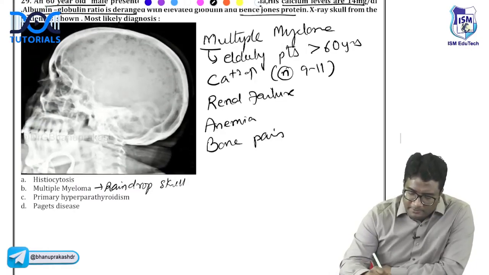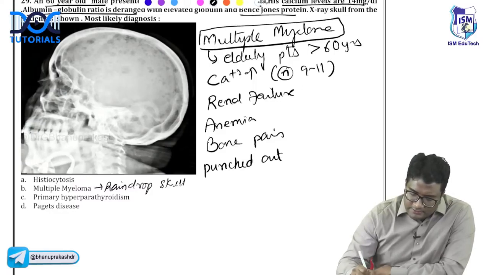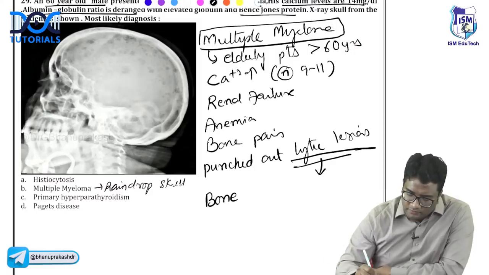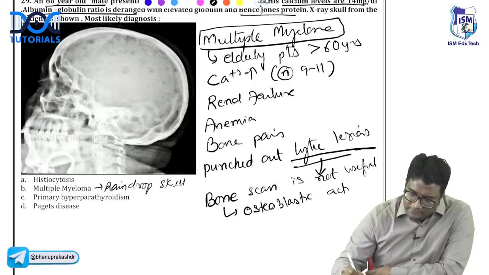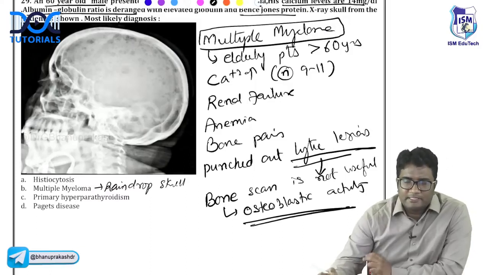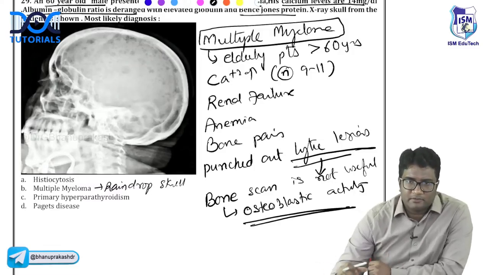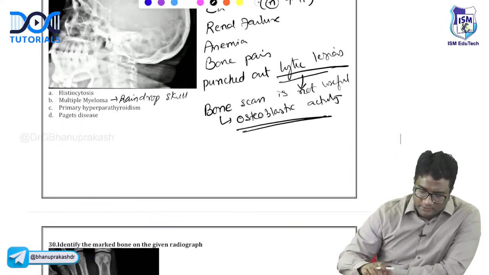And in multiple myeloma, please remember, there are punched out lytic lesions. Because you have lytic lesions, these are not seen on bone scan. So bone scan is not useful. Bone scan only picks up osteoblastic activity. You cannot use bone scan for multiple myeloma, right? I hope the rest of the things from your pathology and medicine, you know a lot about multiple myeloma. Let's come to the next one.